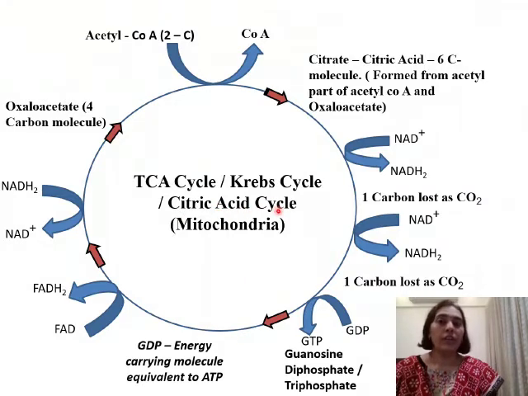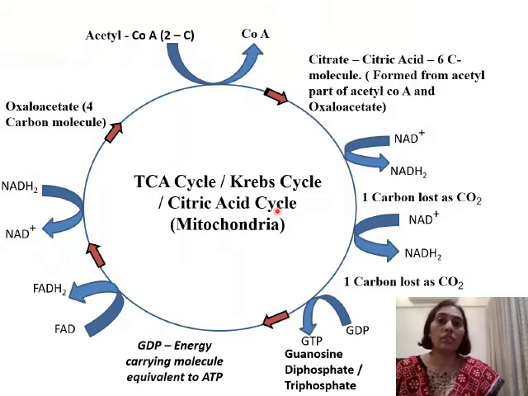Most important, during glycolysis, the glucose molecule was converted to pyruvic acid. This pyruvic acid further got oxidized to form acetyl coenzyme A. But this was all incomplete oxidation. We got only 2 ATP molecules, and that is because the oxidation of glucose is not yet complete.